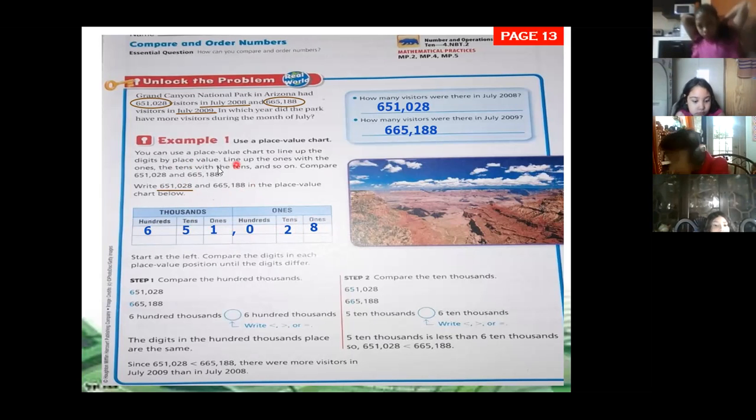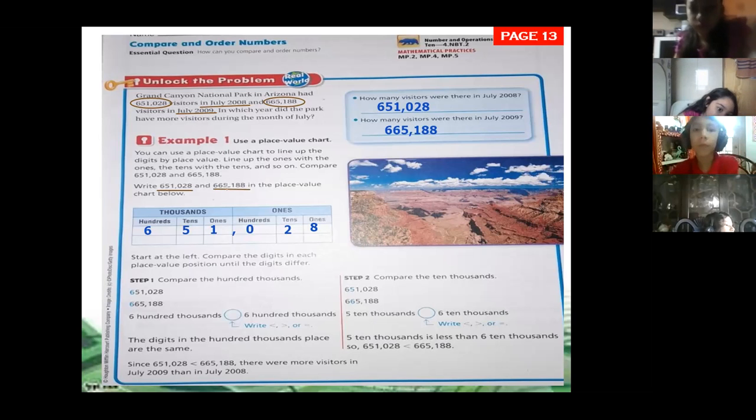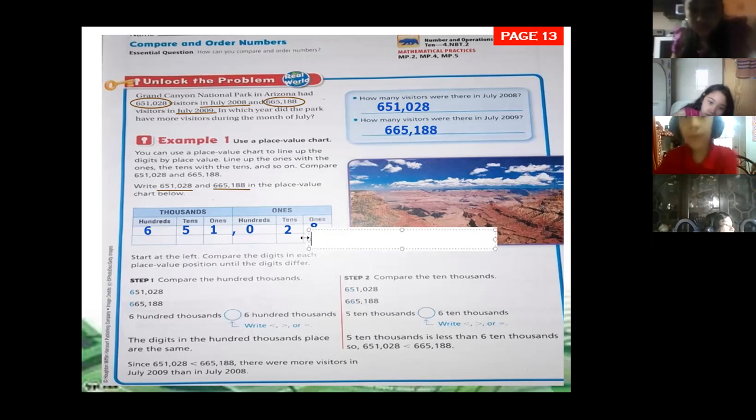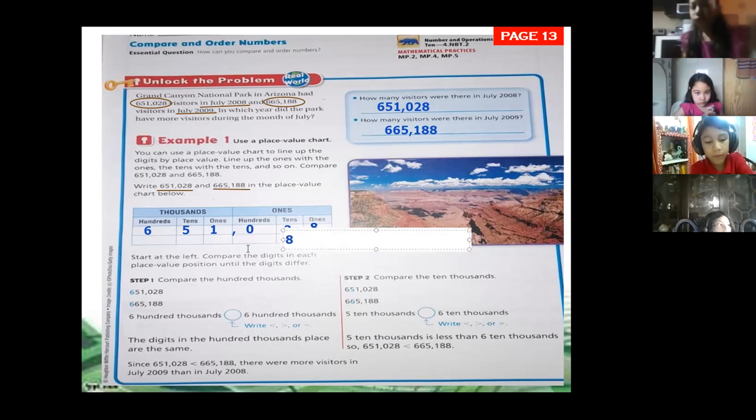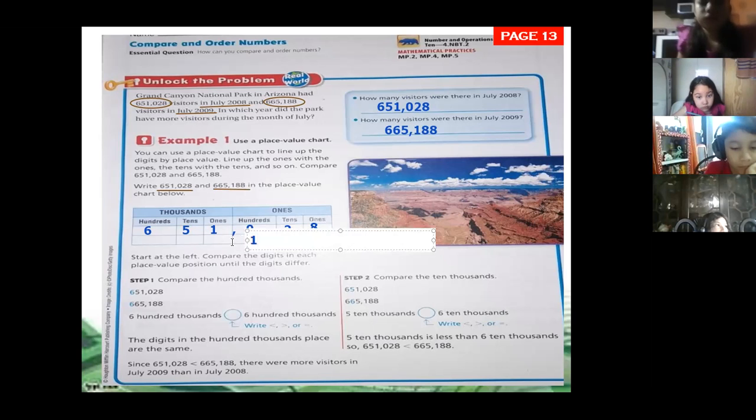Now let's line up the other amount that we have here, the other amount of visitors. Which number, Lucia, is on the ones in the second amount? 8. Number 8 on the tens. 8. 8, excellent. On the hundreds. 1. 1, excellent. We write the comma because we start a new period. So comma.